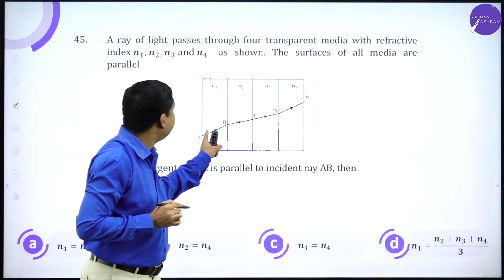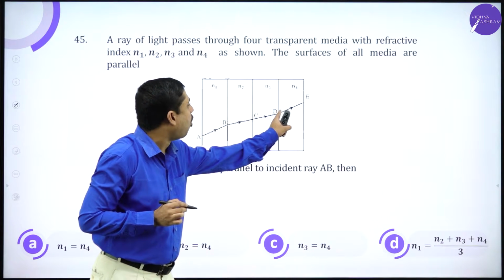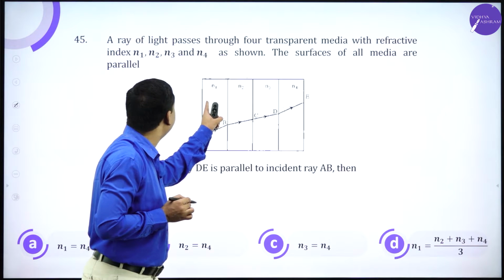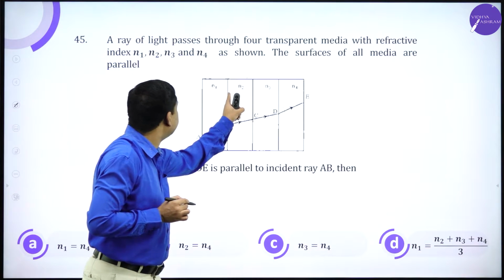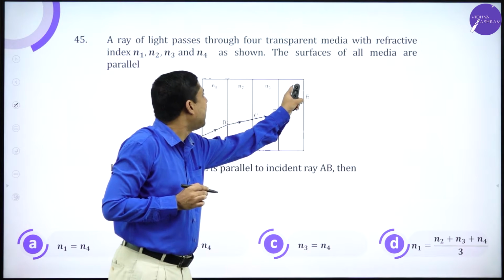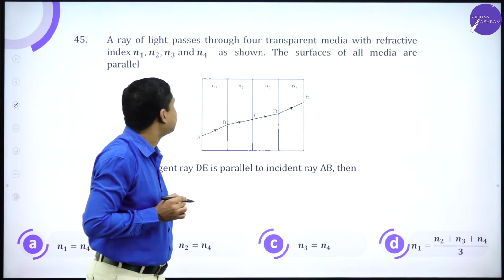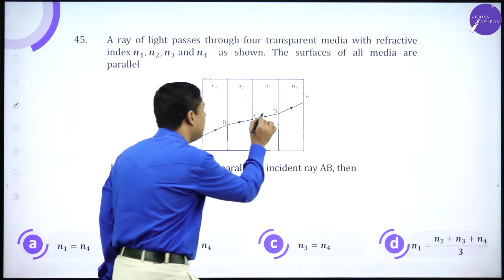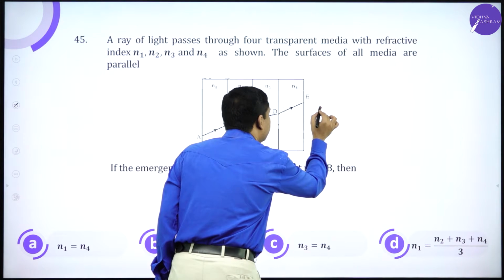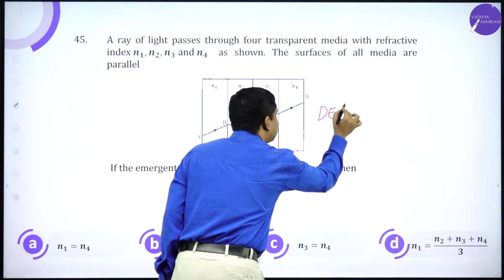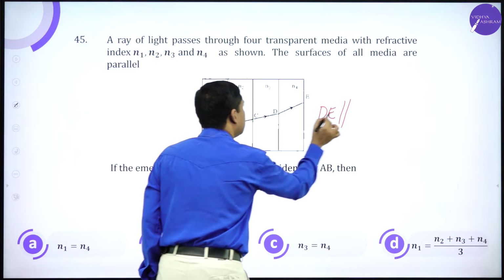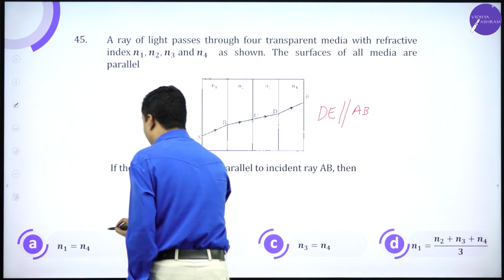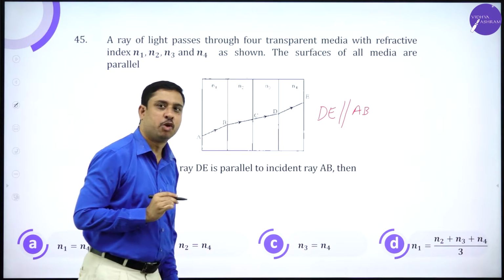A ray of light passes through 4 transparent media with refractive index n1, n2, n3 and n4. The surfaces of all media are parallel. So if you observe, DE is parallel to AB. Therefore, n1 has to be equal to n4.